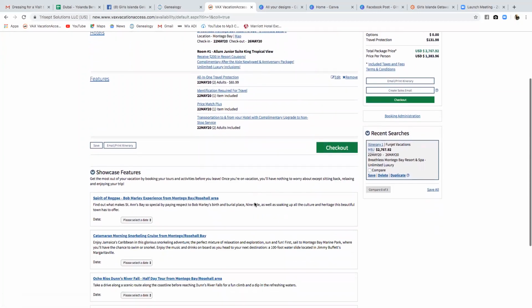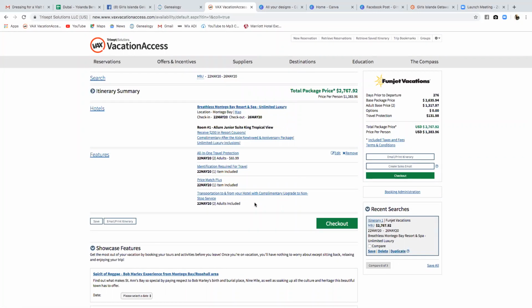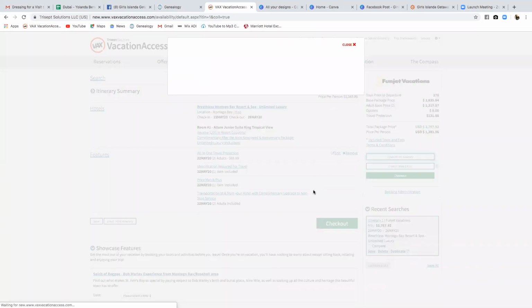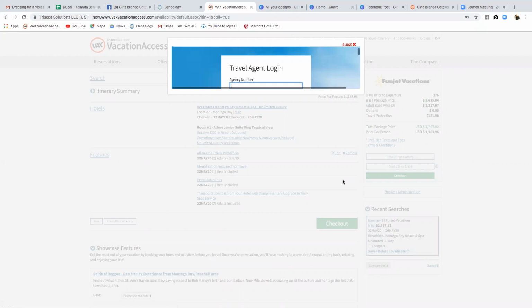Now, when you add travel protection, it makes the deposit a lot cheaper. You always want to add the travel protection anyway, so that if anything happens, of course, they'll be covered. Now, if they decide to take it off, then you make sure that they sign that waiver. It came up to almost $1,400 per person. I did not include airfare because I know people will be coming from all over. So if they want to add airfare, they can. That's optional.